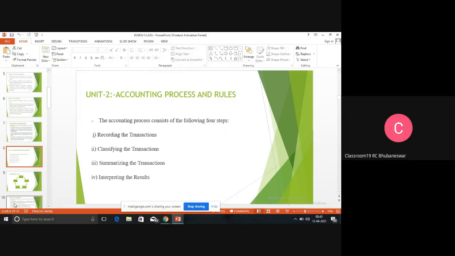Why are we preparing the profit and loss account? We prepare it to know whether there is profit or loss. To know whether the organization is making profit or loss, what we prepare is known as the profit and loss account. Then why is the balance sheet prepared? Balance sheet is known as the position statement. It shows the position of assets and liabilities on a particular date of a business concern. So the whole motive of accounting, why are we recording?